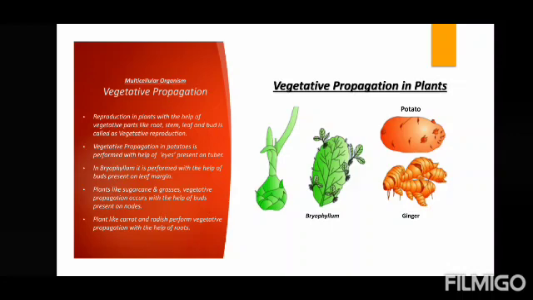In bryophyllum, can you see the leaf here? Second diagram. With the help of buds present on the leaf margin, new plants are formed. So when the bryophyllum leaves fall on the ground, it can also lead to the formation of whole new plants. In plants like sugarcane and grasses, vegetative propagation occurs with the help of buds present on nodes. Plants like carrot and radish perform vegetative propagation with the help of roots. You can see that ginger also is reproducing by means of vegetative propagation.